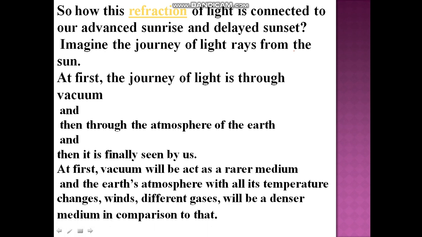At first, vacuum will be acting as a rarer medium, and the earth's atmosphere, with all its temperature changes, winds, different gases, will be a denser medium in comparison to that.